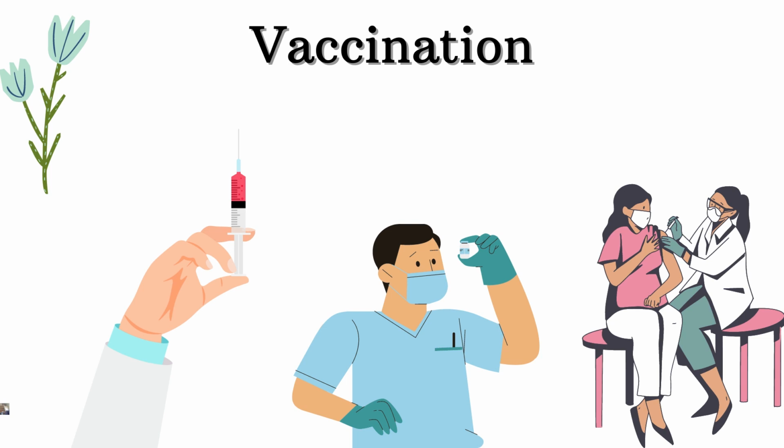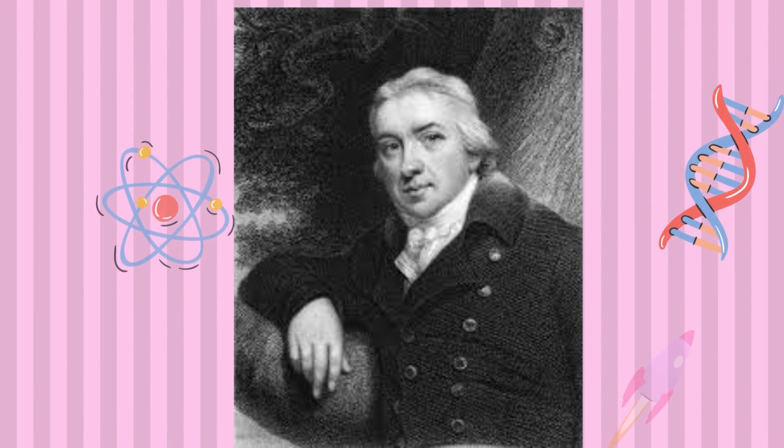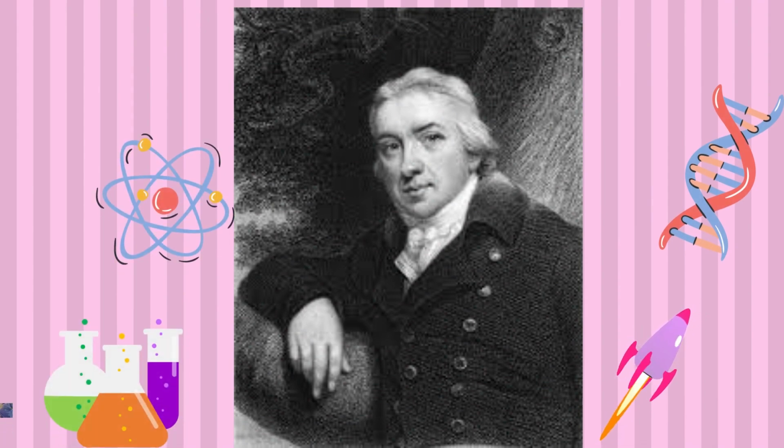After that, if in any case the actual disease enters our body, our WBC, which is white blood cells, being aware of it, kills it automatically. Edward Jenner was the first person to discover a vaccine. He discovered the vaccine of chickenpox by injecting a small boy with the cowpox dead viruses. In that way, he cured him.